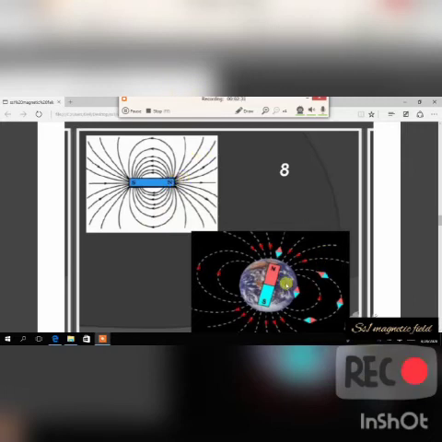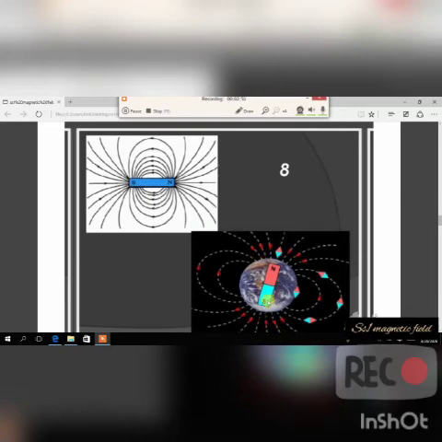See this one too. This is what that other thing was talking about, that the magnet will shift to the north of the earth. Are you following? When the magnet is horizontal, you see now that the magnet has actually shifted. When we have our globe, this is the north, this is our south.